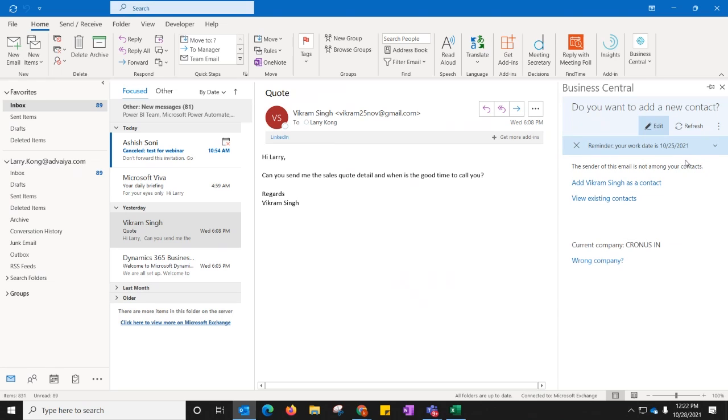As soon as I click OK, it will add this particular contact to my contact list in Business Central. So again, these things simplify our day-to-day operations a lot, because a lot of times we keep juggling between the systems and the processes, and we cannot spend much time on the core processes and core activities that we should be focusing on in our day-to-day routine.